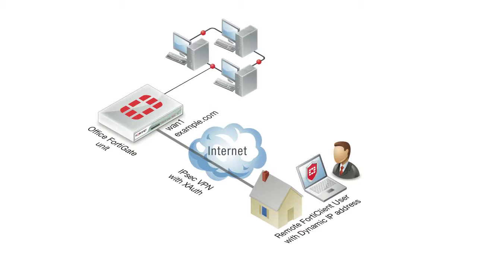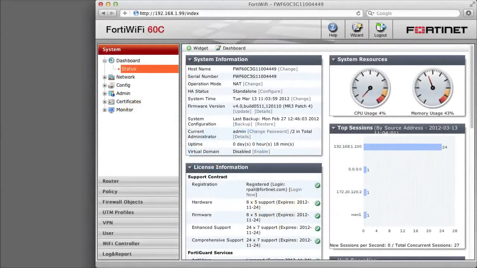On the FortiGate unit, the VPN is on WAN 1, the public-facing interface with a domain name of example.com. The office network is on the FortiGate internal interface. Note that the FortiGate unit's public-facing interface must have a public IP address, a public domain name, or a domain name resolved by dynamic DNS.